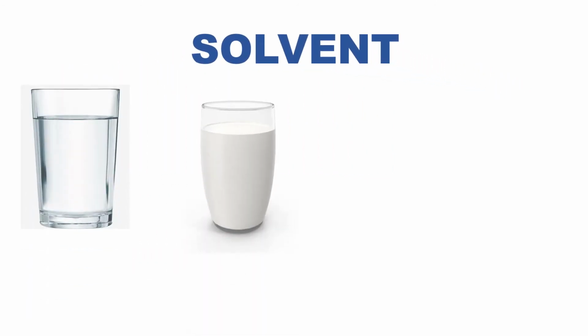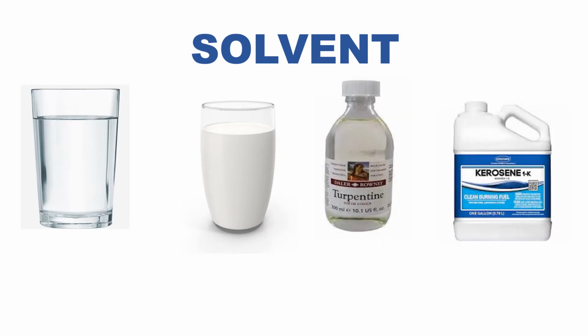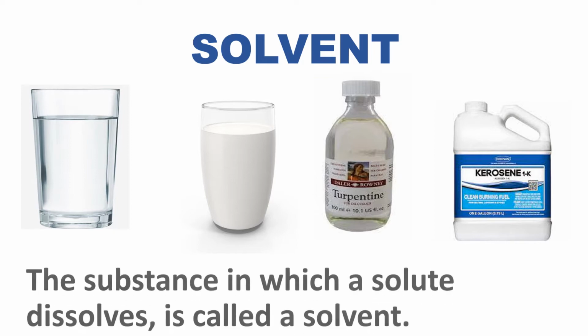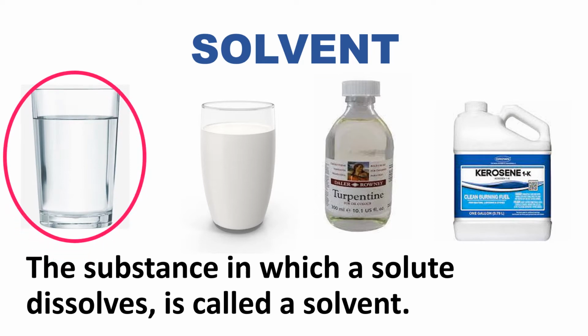Water, milk, turpentine, and kerosene are capable of dissolving substances that are mixed in them. These substances are called solvents. The substance in which a solute dissolves is called a solvent. Since many substances dissolve in water, it is known as a universal solvent.